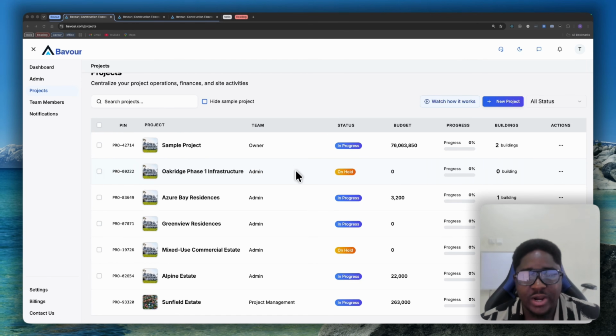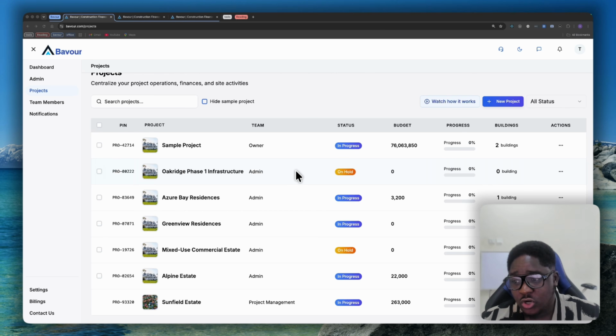Hi. So why do we keep building Bavour and improving on what we already have? One of the non-negotiables for us is to ensure that everybody using Bavour, who is either the admin of a project or who was added into a project as an admin or as part of the finance team, can easily and immediately see the financial health of their project without having to wait for any monthly or weekly reports. That was a non-negotiable for us: the ability of anybody that should have access to the financial record of your project to be able to see it in real time.